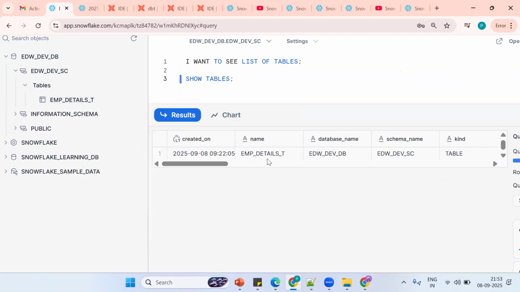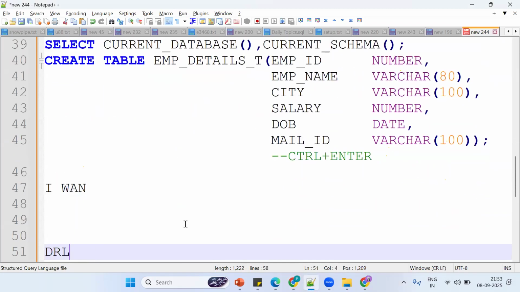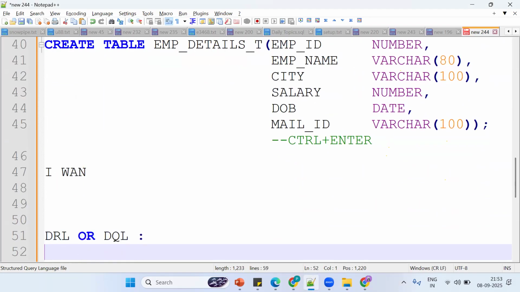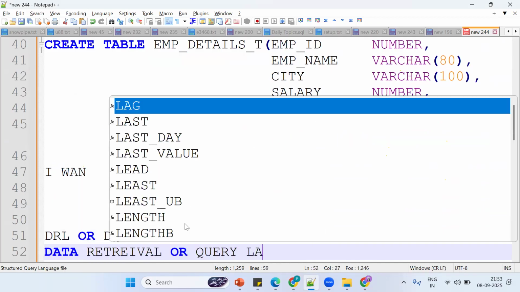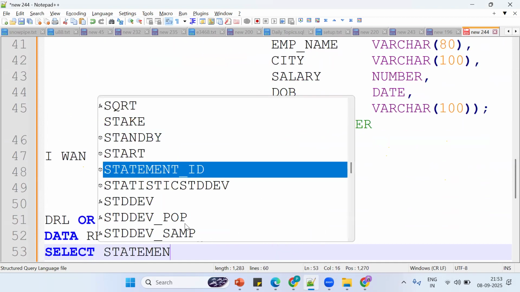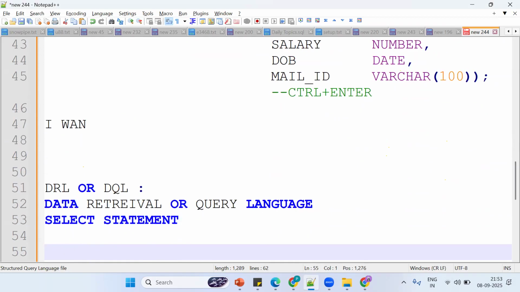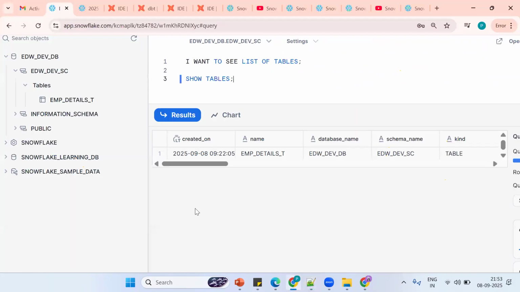Okay. Now what happened? I want to see the data, query the data, or read the data. How can we do all this, using what concept? By using DRL or DQL, data retrieval or query language, nothing but the SELECT statement. Got the point? So see the functionality.